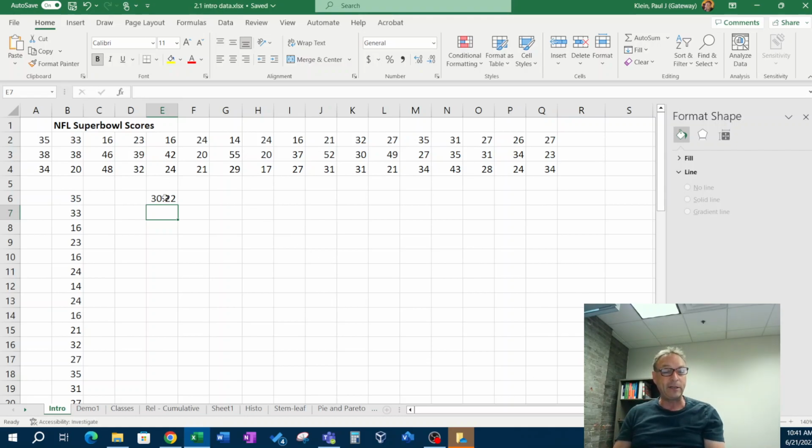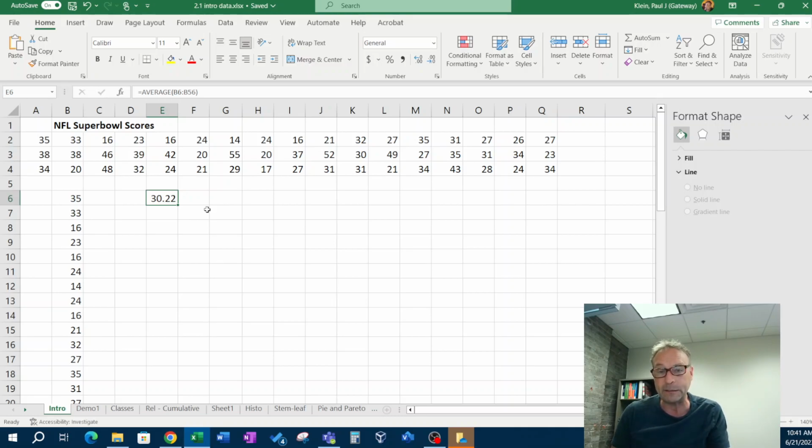Now, that's a calculation on a data set. This is the population data set. We have all the data. But the calculation, this is a statistic. This is, in fact, a parameter. Well, I don't know what years these are, but you remember the difference between that. But this is what we're doing in this class. We're making a calculation on a data set to give us an idea of how to understand that data.